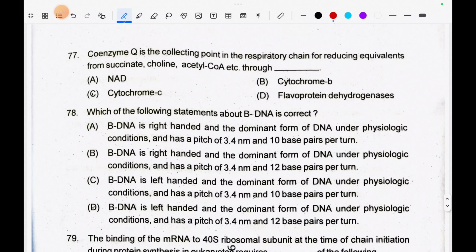Coenzyme Q is the collecting point in the respiratory chain for reducing equivalents from succinate, choline, acetyl coenzyme, etc. through dash. The correct option is flavoprotein dehydrogenases.